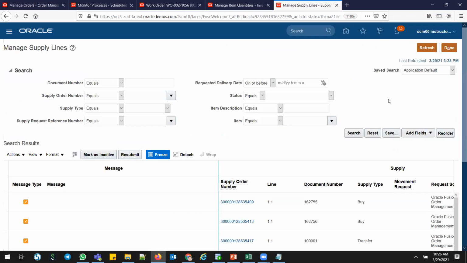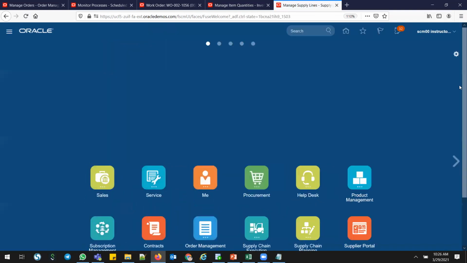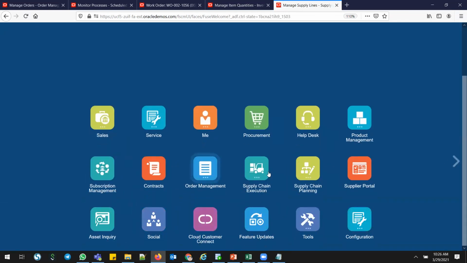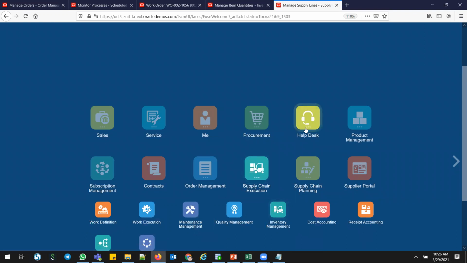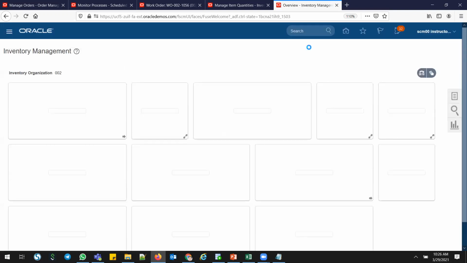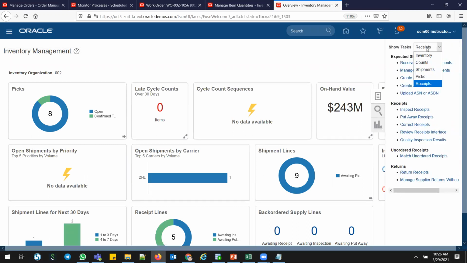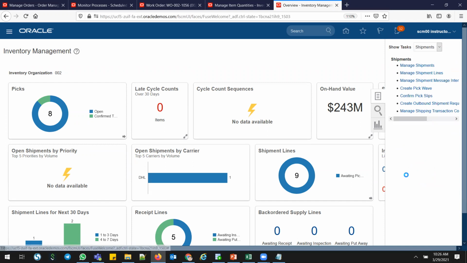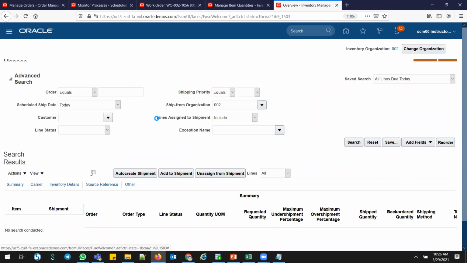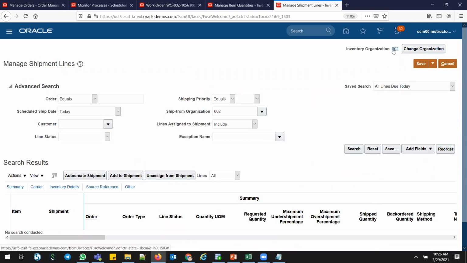Let me go into my inventory. Always picking and shipping happen from the inventory module. Supply chain execution, inventory. Click this task carousel and go to shipments, shipment lines, 002. Okay, make sure of that. Then the order number 96463 is my sales order number. Search.